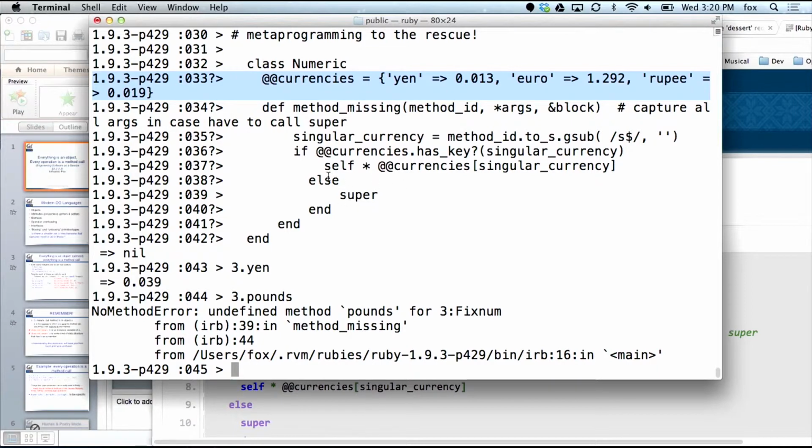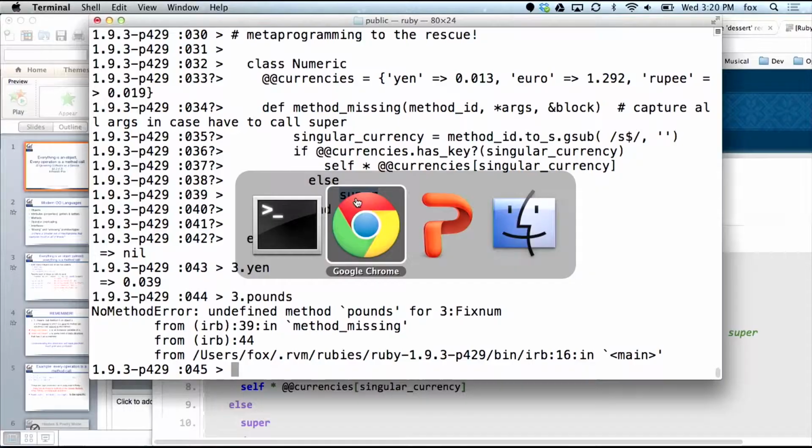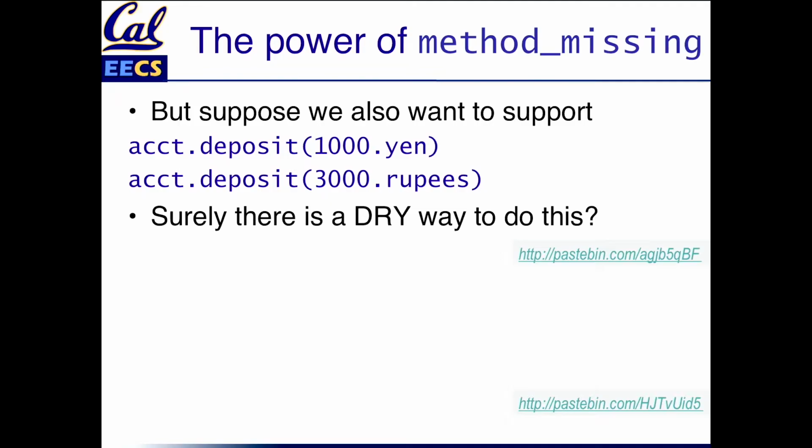And when that fails, what happens? Then I try to basically punt up to my superclass, right? As in all object-oriented languages, there's the idea that if you don't have a function, but your superclass or one of your ancestor classes does have it, it gets control. Well, Ruby has the same thing, with the difference that method_missing is called first. So before my ancestor gets a chance to handle it, I get a chance to handle it using method_missing. So this is a nice extensible way to do the thing that we were trying to do before.